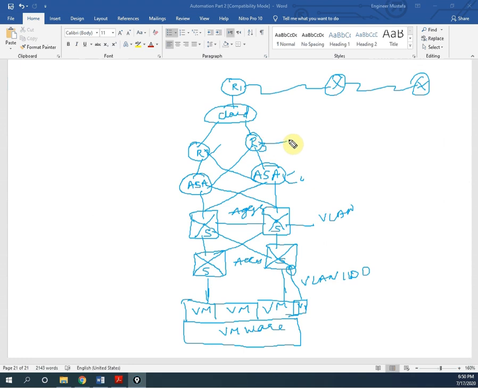Here also we need to do configuration. Everywhere, this stage, this stage, this stage. Whenever we have a new requirement, we need to do the configuration by taking SSH or Telnet to each and every switch and do the configuration of the VLAN or whatever requirement you get. Example, you have a new customer who needs some virtual machine, you will create the virtual machine. Again you need to assign some VLAN and add it on all the switches, different things.